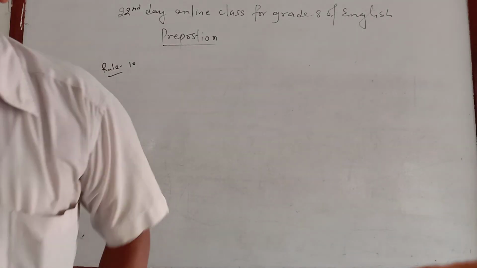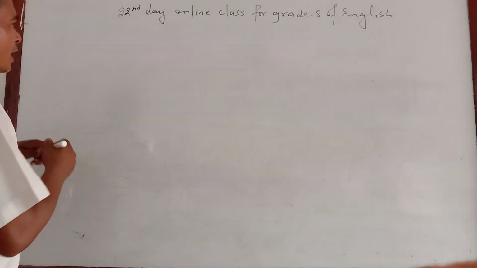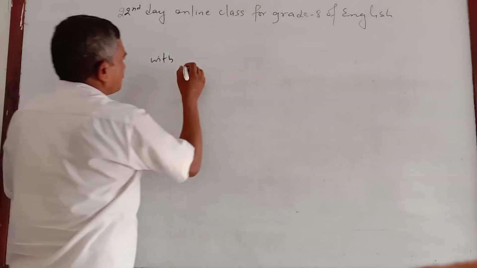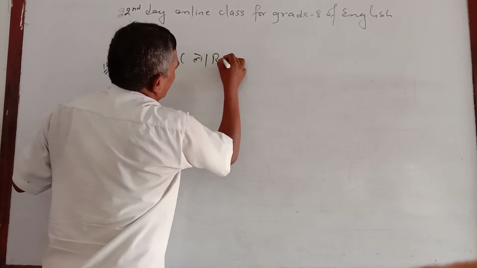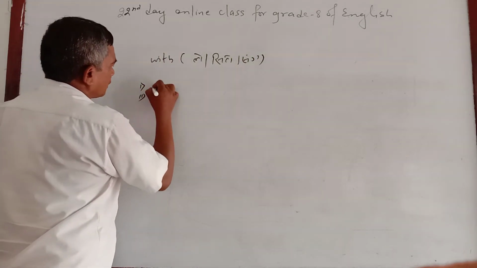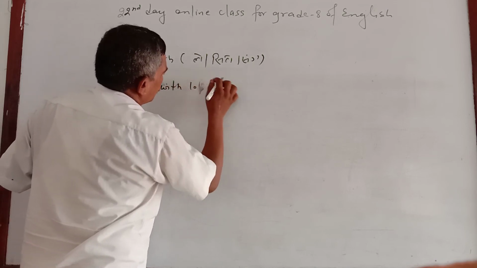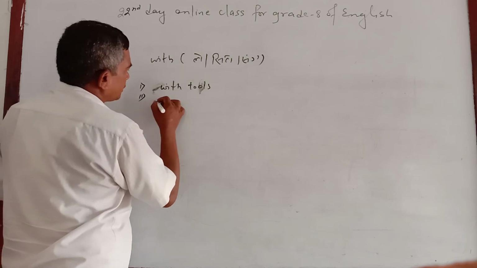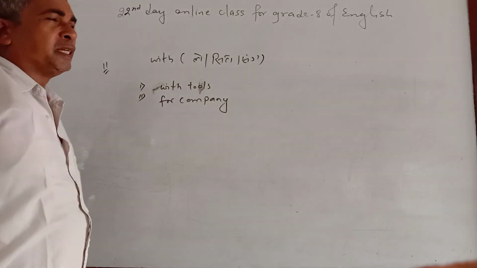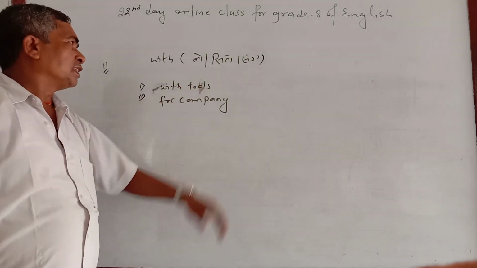And now next, the use of with. This may be the last one for your level. With, this is the 11th one. With means sita, sometimes we say sanga also. It has only two uses. First, with tools. Second, for company. Instruments or equipments used for chopping, cutting or making some tasks, for that we use with.